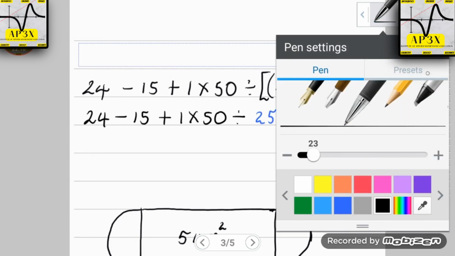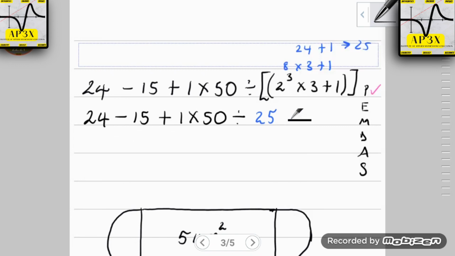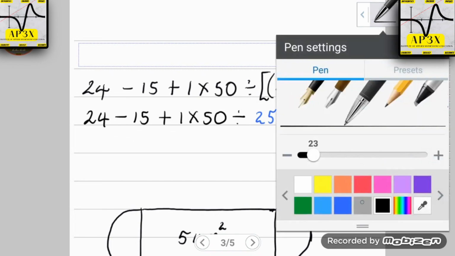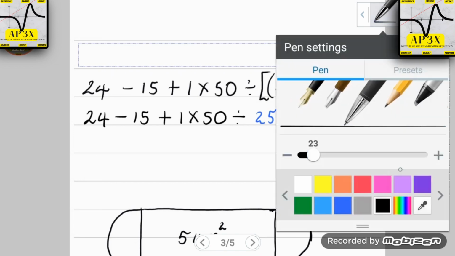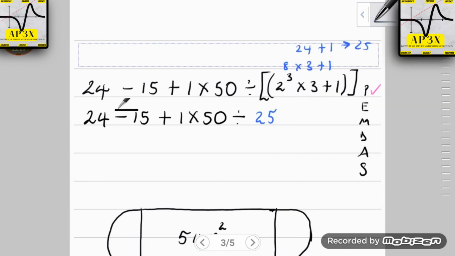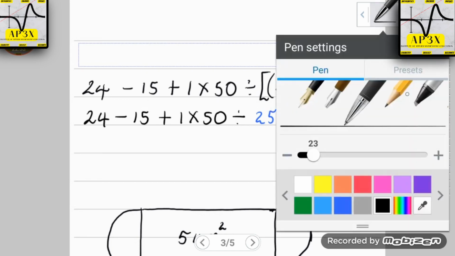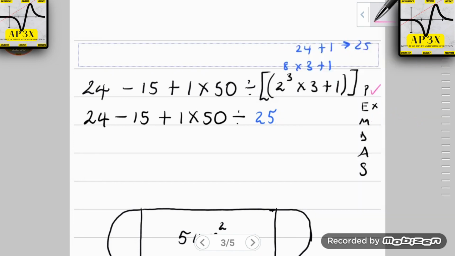Now once we have been successful in that, what comes next is checking to see if there are any more exponents in the problem. Are there any more exponents in the second line? There are not, so we check that off. Next we look to see if there is any multiplication. So check multiplication. There is in fact one multiplication here.